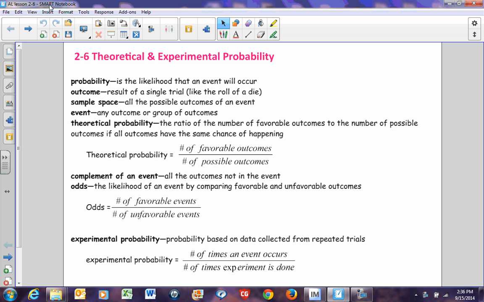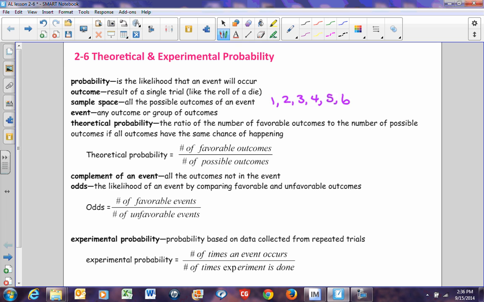The outcome is the result of a single trial, like rolling a die. If I was to roll one number cube, the result would be whatever number I happen to roll. That's considered to be an outcome. The sample space is all the possible outcomes of an event. For example, let's take that number cube. If I have a number cube, the possible outcomes are 1, 2, 3, 4, 5, and 6. So that becomes what we call the sample space.